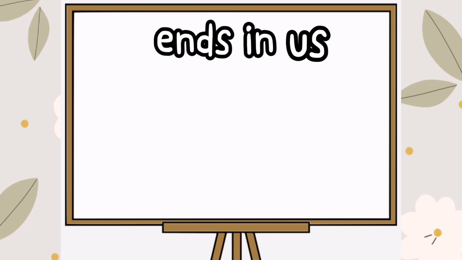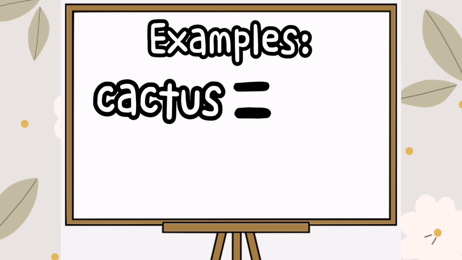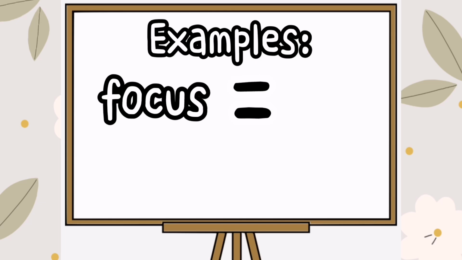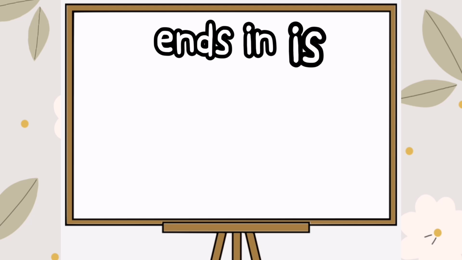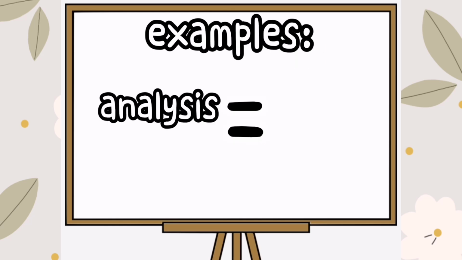If the singular noun ends in US, the plural ending is frequently I. Example, cactus, cacti, focus, foci. If the singular noun ends in IS, the plural ending is ES. Example, analysis,